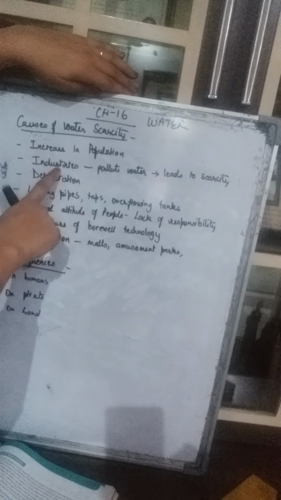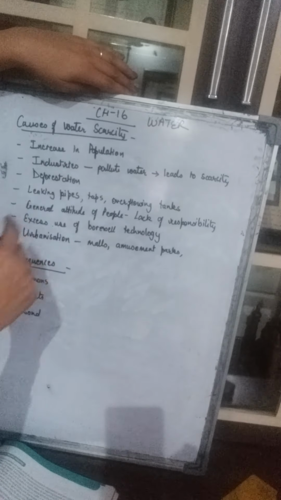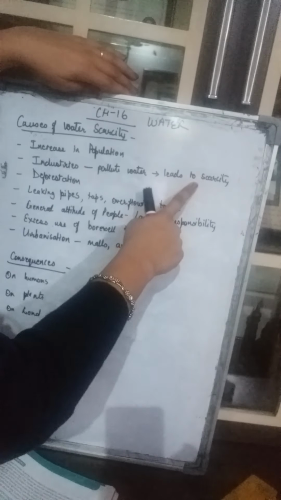Then industries, industrialization. More and more industries are getting set up, right? So how do they pollute water? They use water as a coolant, they use water for their products and for cleaning, for everything. So the water which comes out from the industries is totally polluted and it cannot be used anywhere, right? So it also leads to the scarcity.